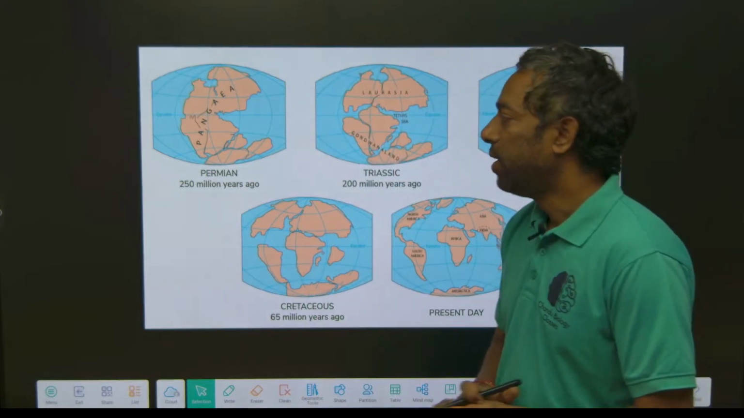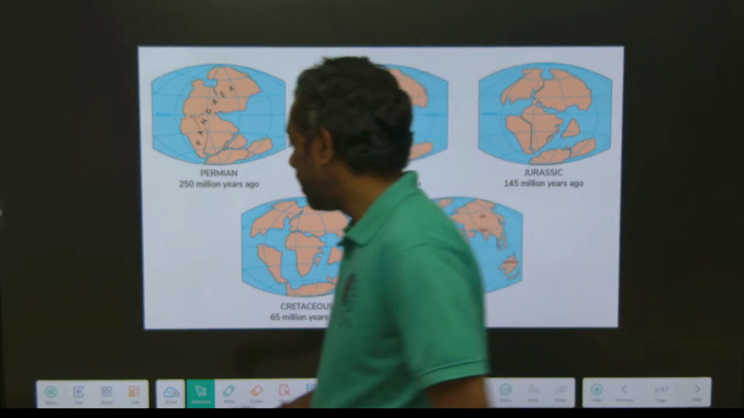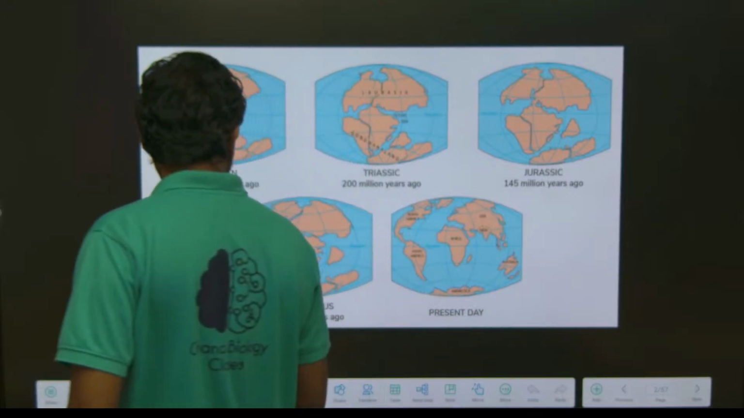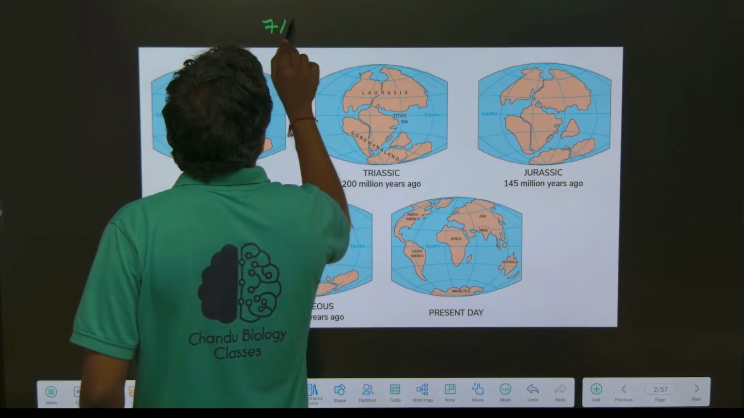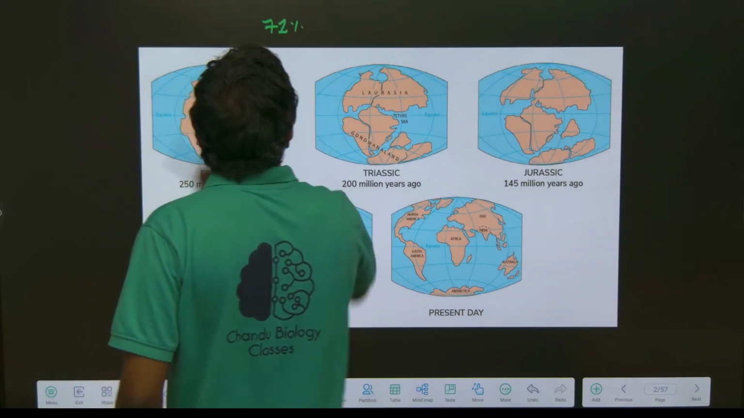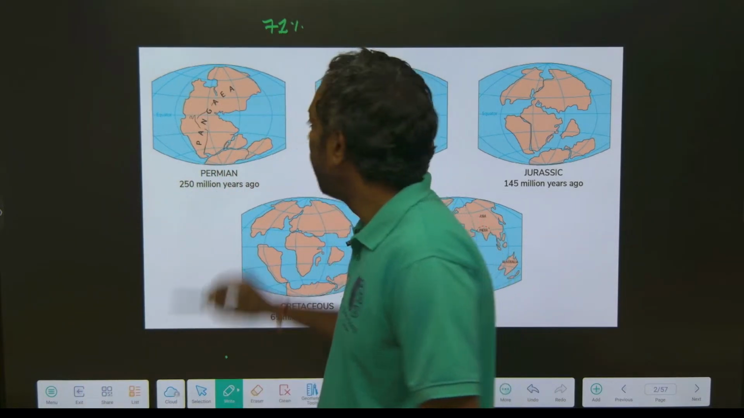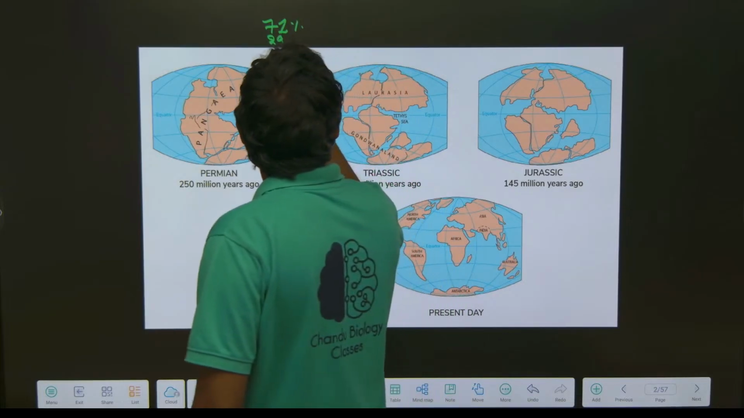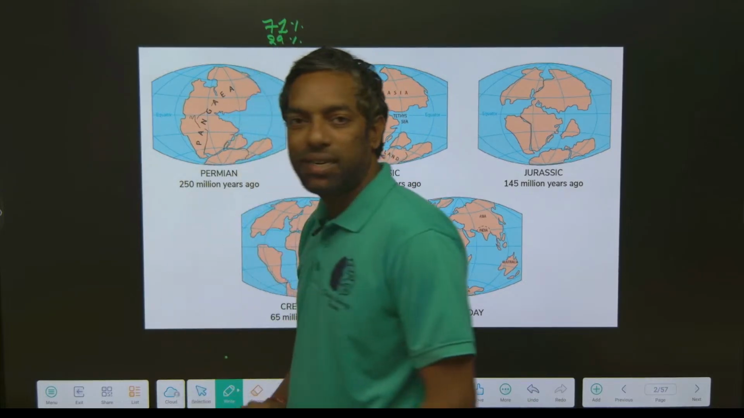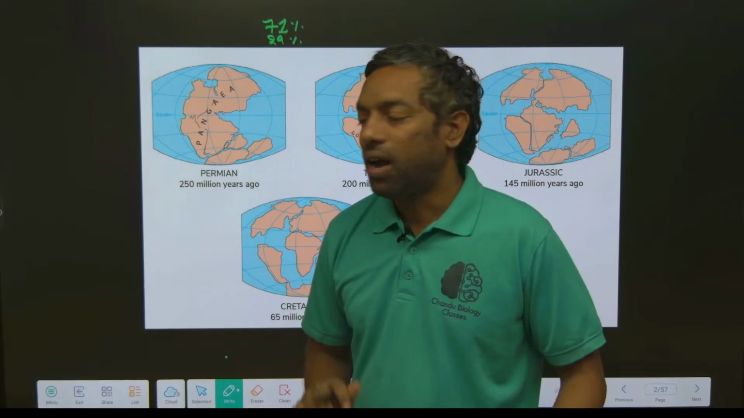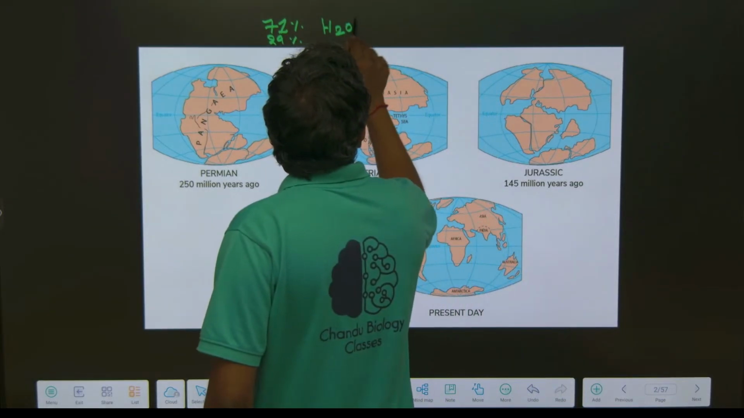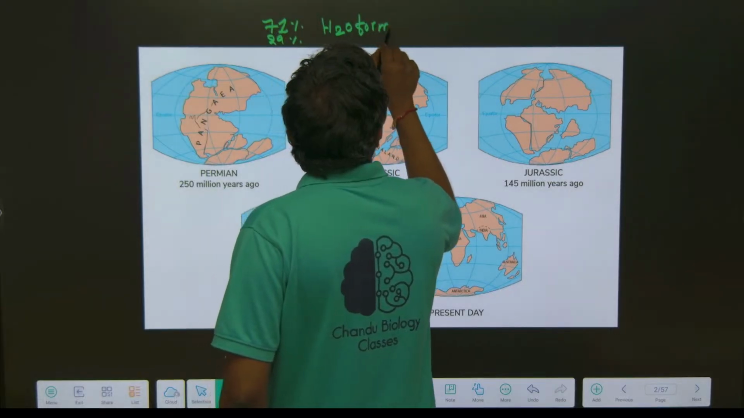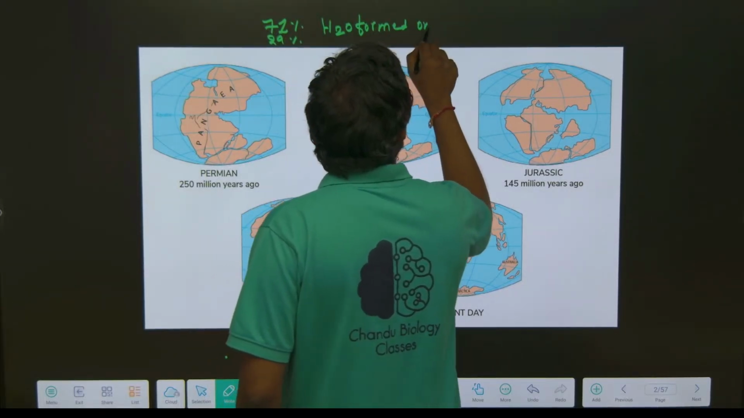The water body on the earth is 71%, and only 29% is mainland. How was it formed? How was water, H2O, formed on the earth?